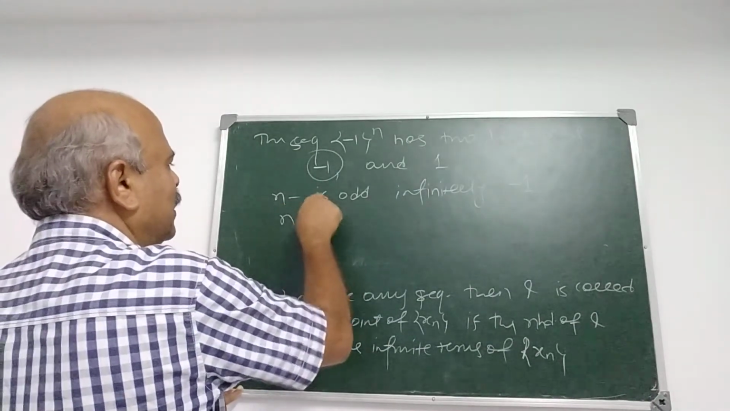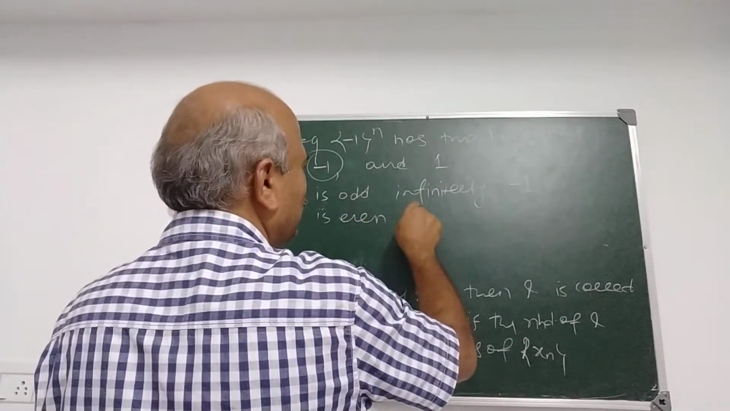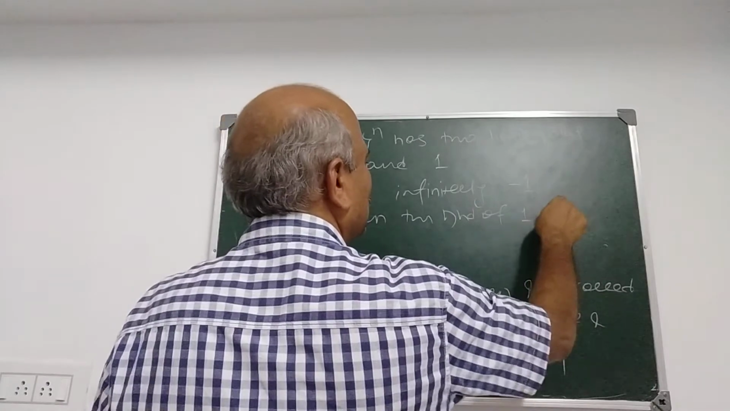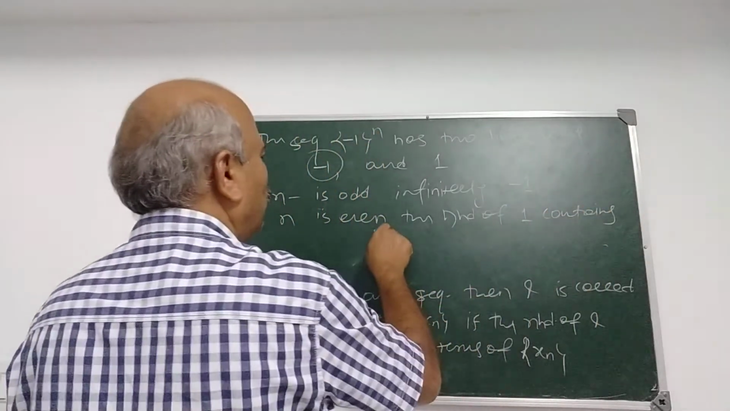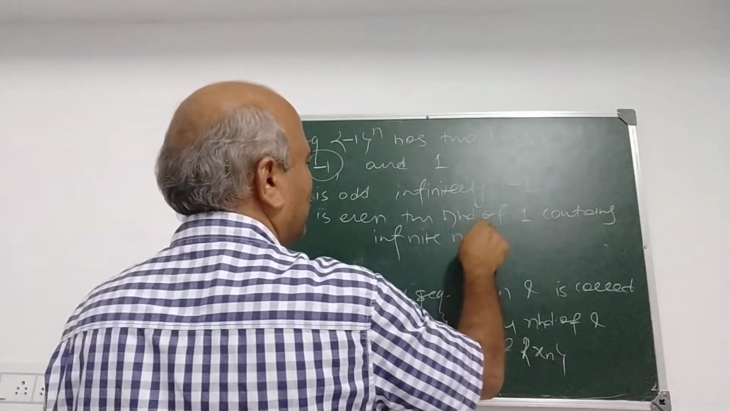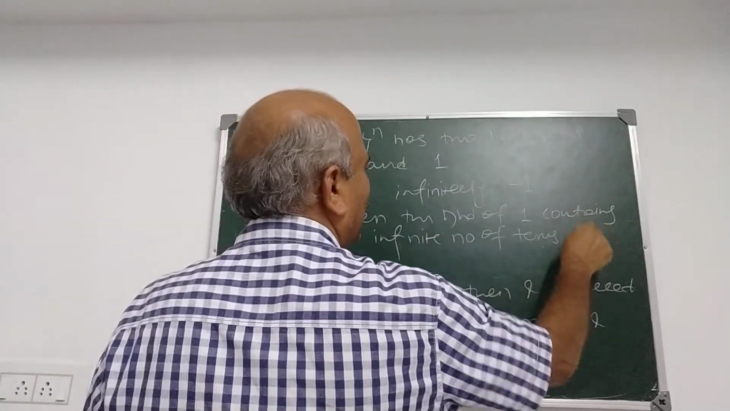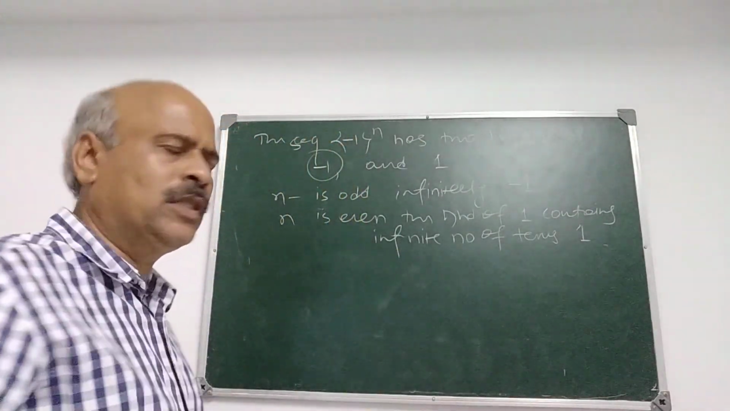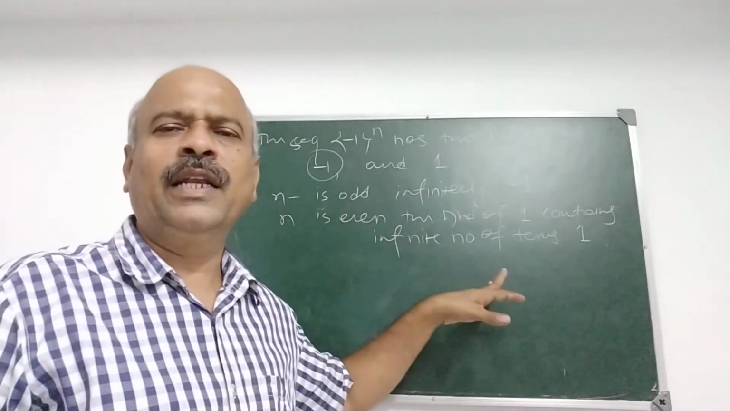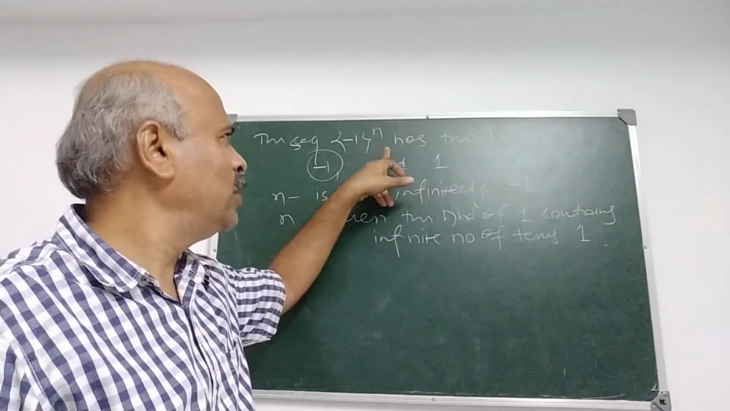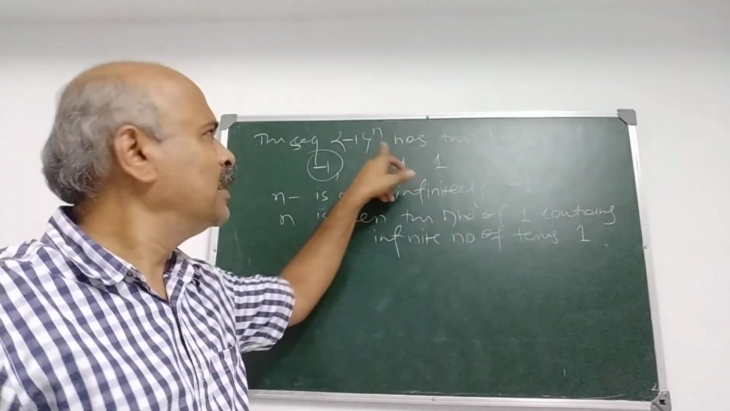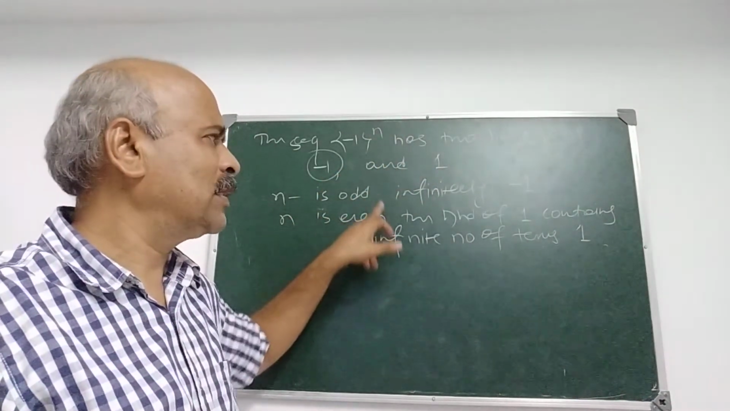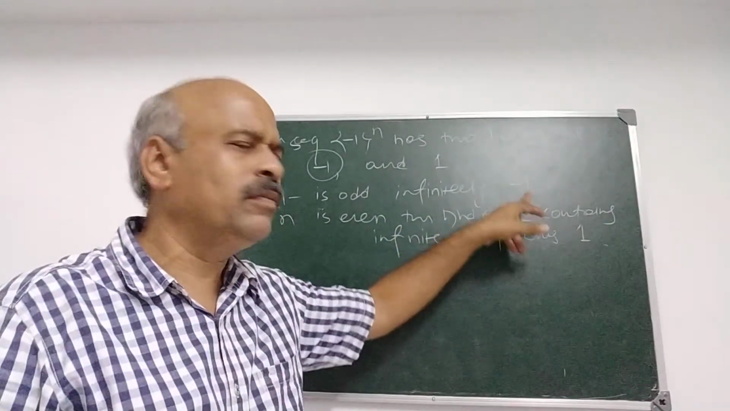When n is even, the neighborhood of 1 contains infinite number of terms, namely 1. So don't get confused between the limit point of a sequence and the limit of a sequence, because you know that minus 1 raised to n has no limit, meaning it doesn't converge, but it has two limit points. This is the definition of limit point.